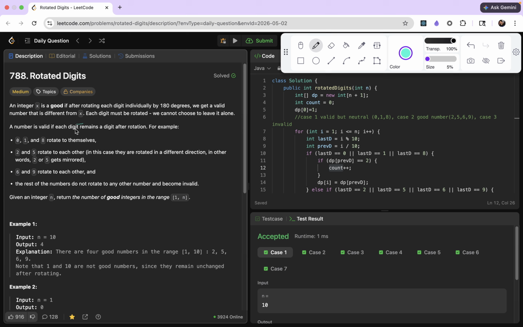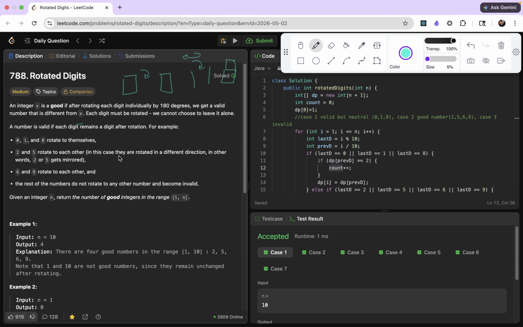A number is valid if each digit remains a digit after rotation. For example, 0, 1, 8 rotate to themselves. So if you're given 0 and you rotate it in any direction, it stays 0, right? Similarly for 1, if you rotate it by 180 degrees clockwise, anti-clockwise, or even if you flip it, it stays 1. And 8 stays 8 even after any directional rotation.